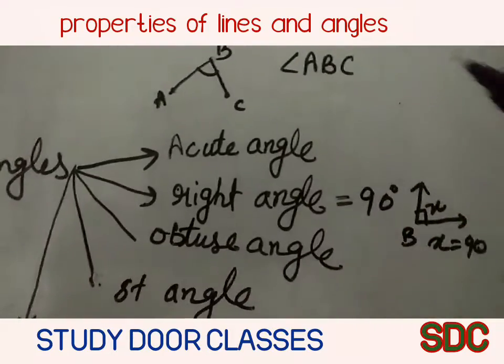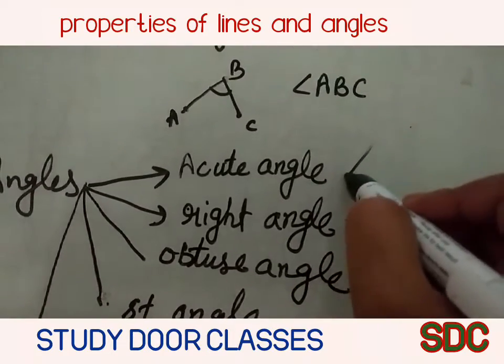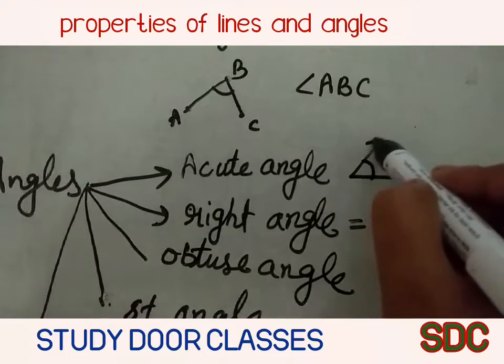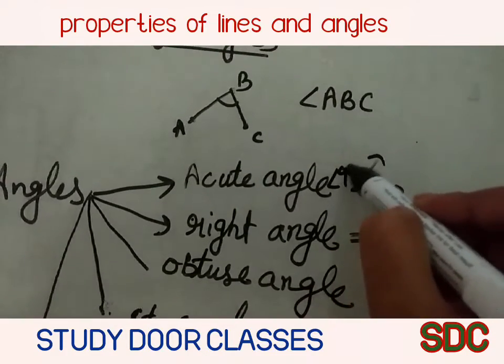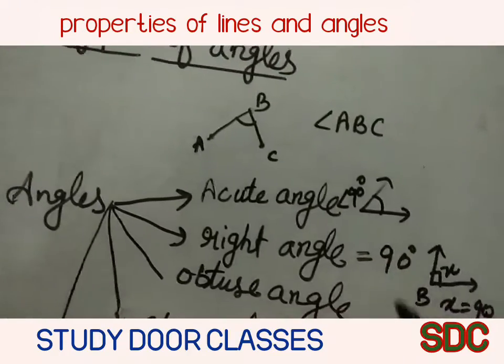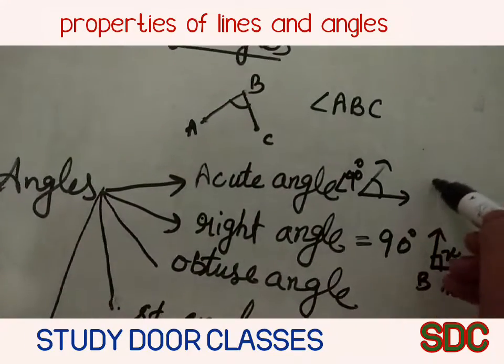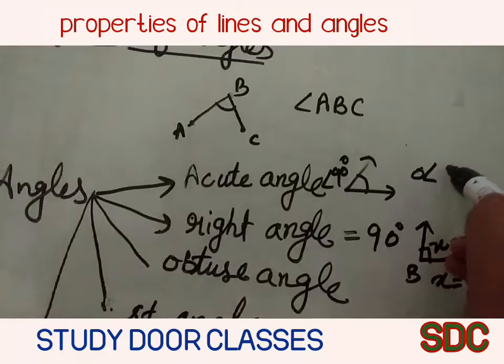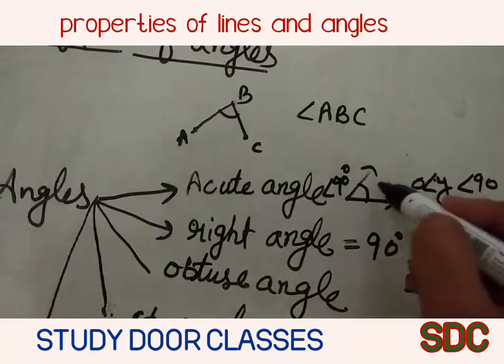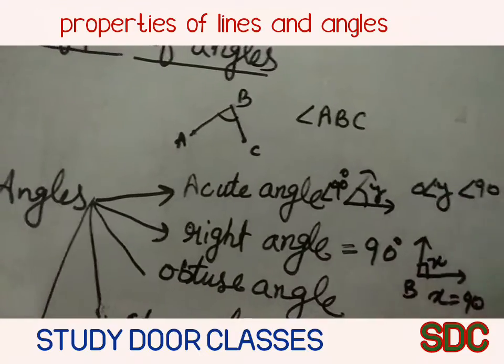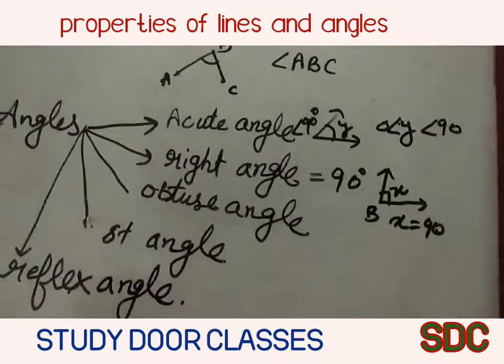So what is the meaning of an acute angle? When an angle is less than 90 degrees, it will be called an acute angle, and it must be between 0 and 90 degrees. Here y must be between 0 and 90 degrees.